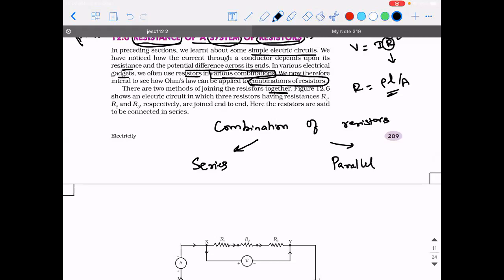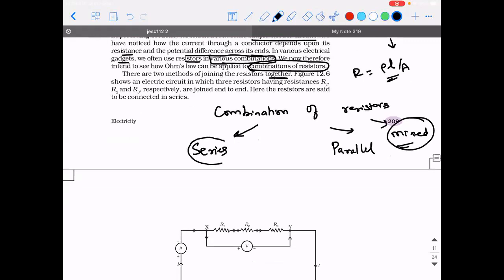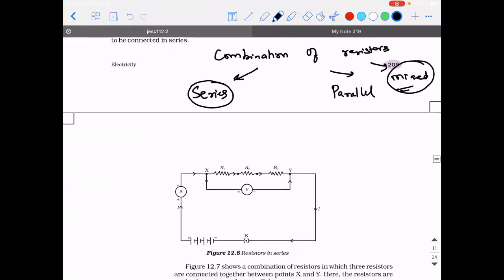The one which is not given in your book is called mixed connection, which is not there in your syllabus. But I will explain a few problems for you to have a better understanding, for having a better grip on series and parallel. So first we are going to start with series connection. Let's understand what exactly series connection means.